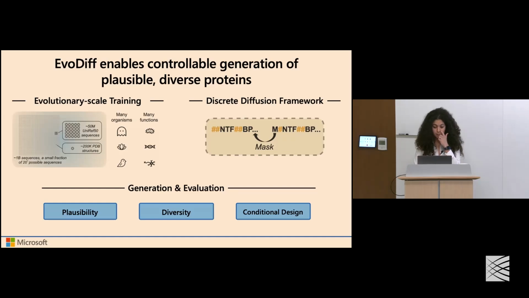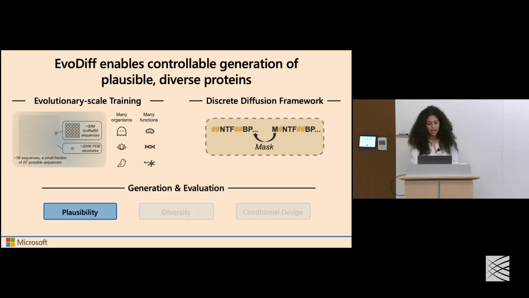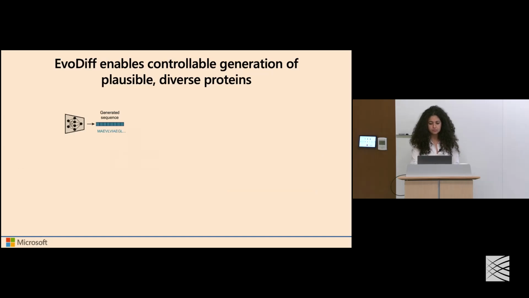And so the first thing that we wanted to consider was how realistic and plausible are these structures? And to do that, we took our trained EvoDiff model, sampled from it to generate 1,000 different and unique sequences, and then passed each of those sequences into a structure prediction tool like OmegaFold or AlphaFold, and evaluated the confidence in the stability of that predicted structure.